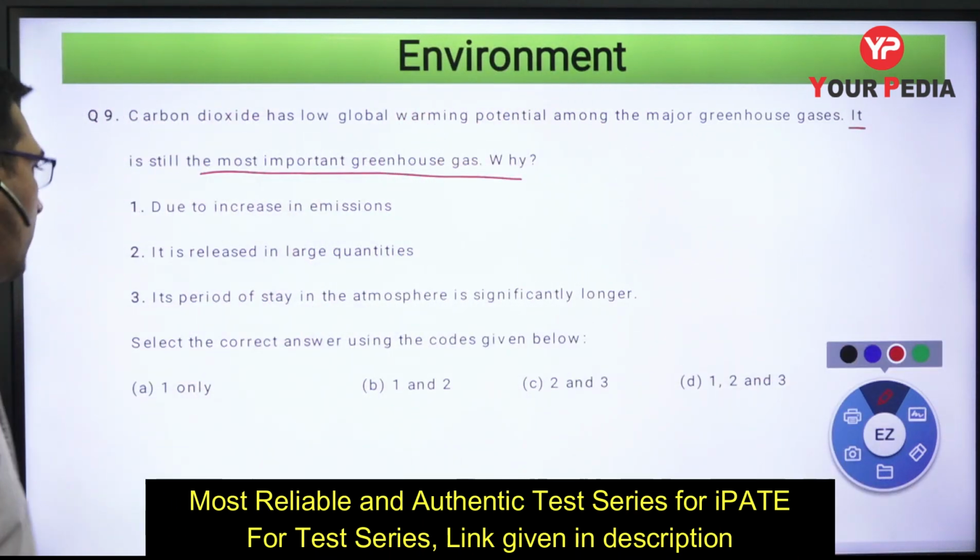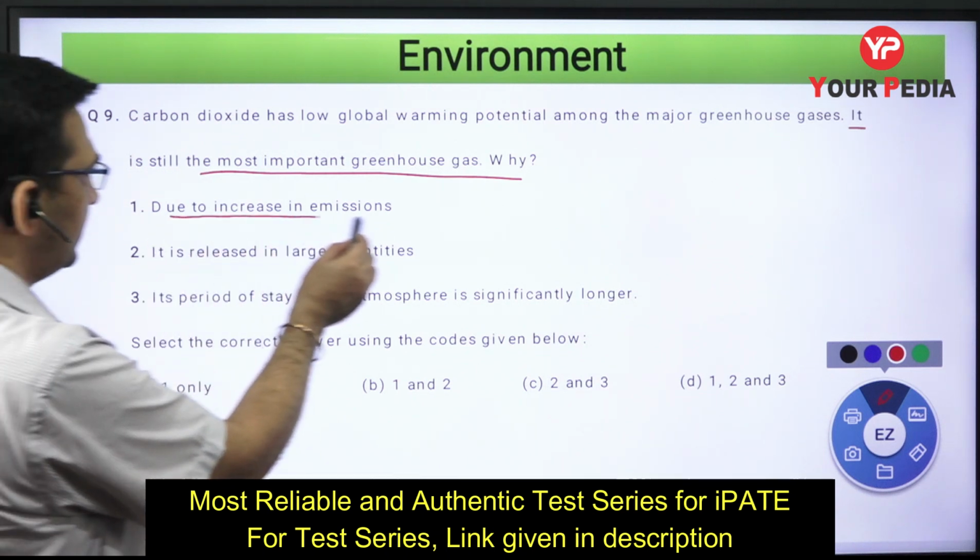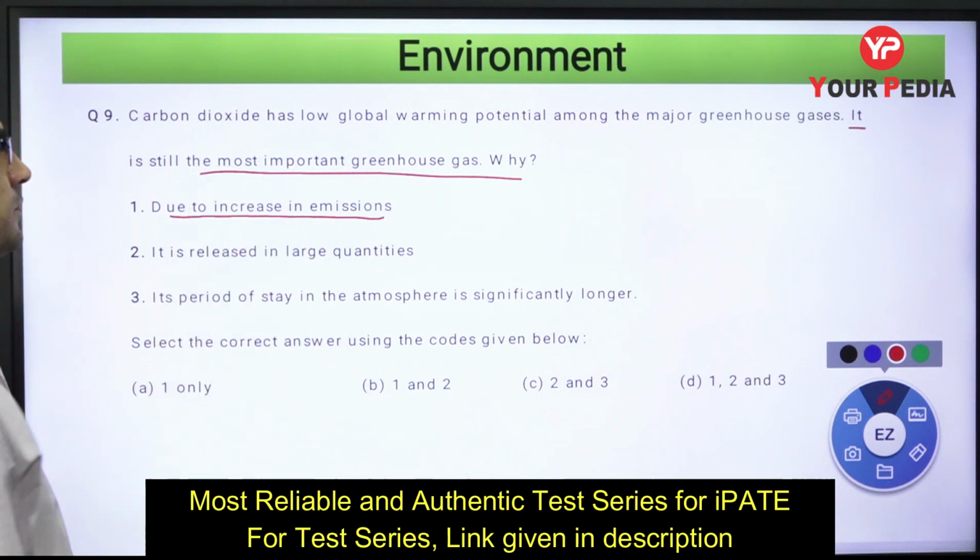So some reasons have been given. Due to increase in emission, is this statement correct in this context?